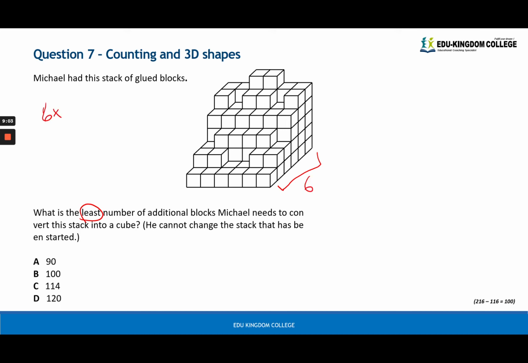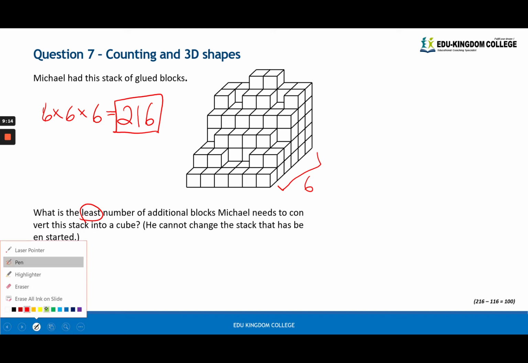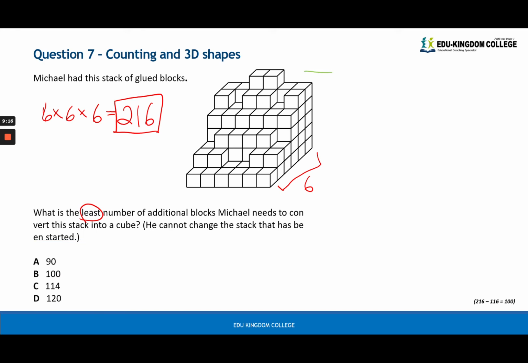So this cube has to be a 6 by 6 by 6 cube, which means that it's made out of 216 cubes. Now we're going to count how many are here already. And how I like to do that is by rows. This first top row will have 2. And then this next row, we have 6 at the back, 7, 8, 9, 10. And then this next row here, we have a 3 by 6, which is 18. This next row, we have 3 by 6 plus an extra 4, which is 22.